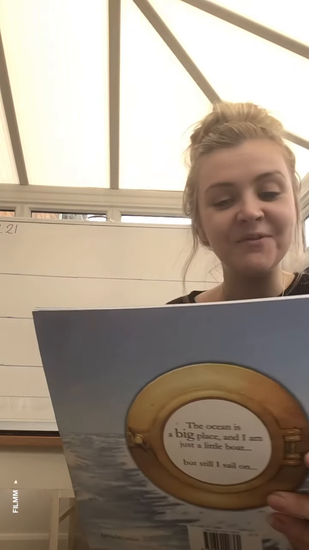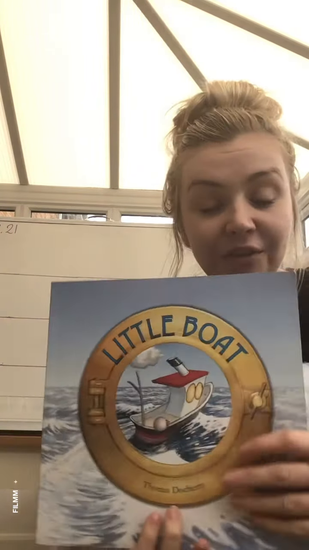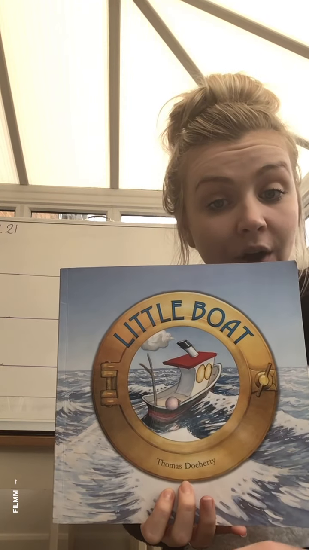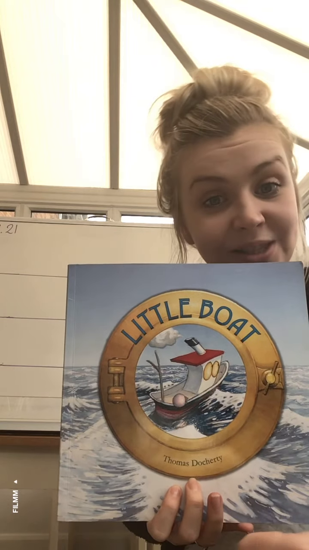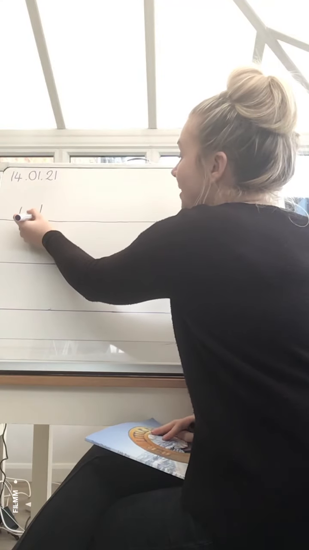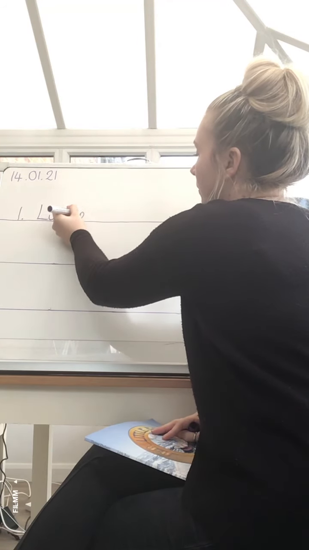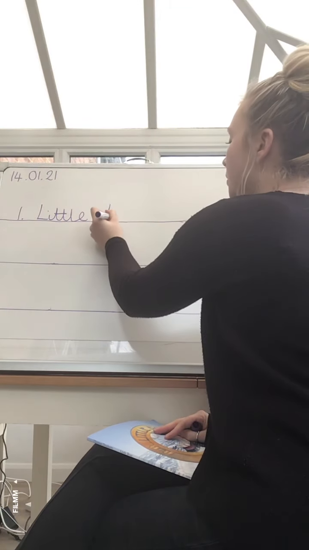Yeah, I agree. Right, let's check with Class 1. Looking at the front cover of this book then, I can identify that the title of the book is called The Little Boat. Now I want to write my answer. I don't need to write it in a full sentence, I just need to record the title. So let's do that on the board together. So now I'm going to record my answer, and the title is Little finger space boat.